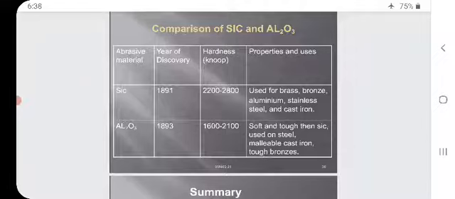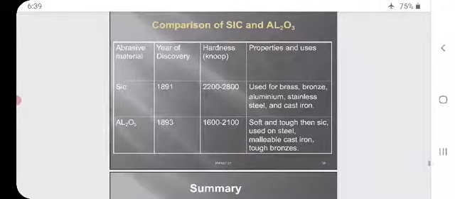Comparison of SiC and Al2O3. Abrasive material silicon carbide was discovered in the year 1891. Hardness Knoop 2200 to 2800. Properties and uses: used for brass, bronze, aluminium, stainless steel, and cast iron.